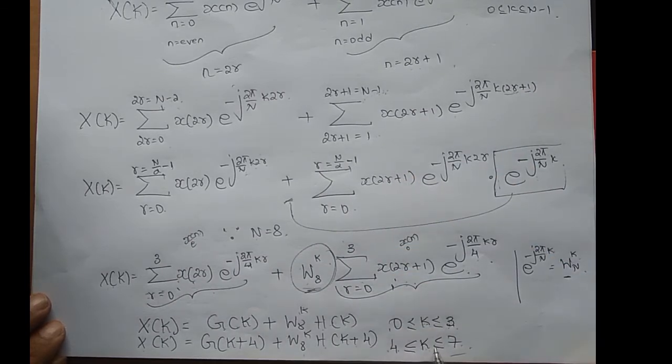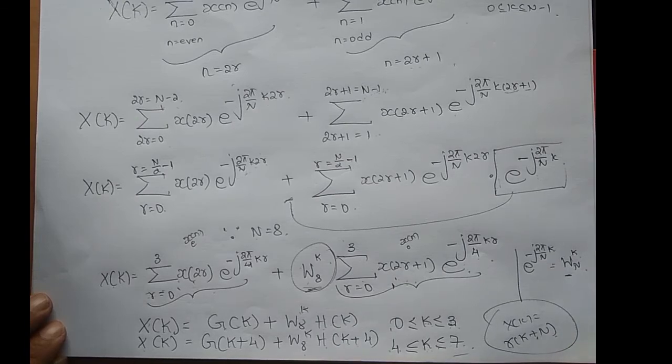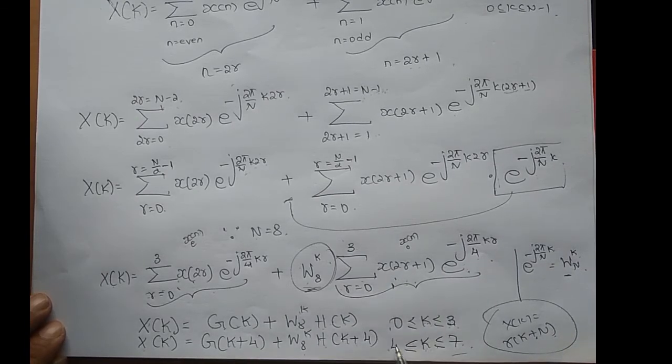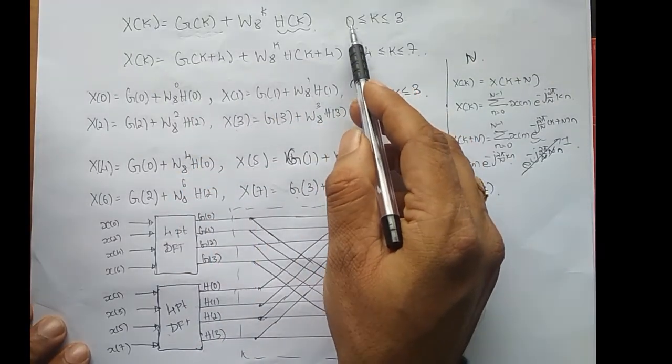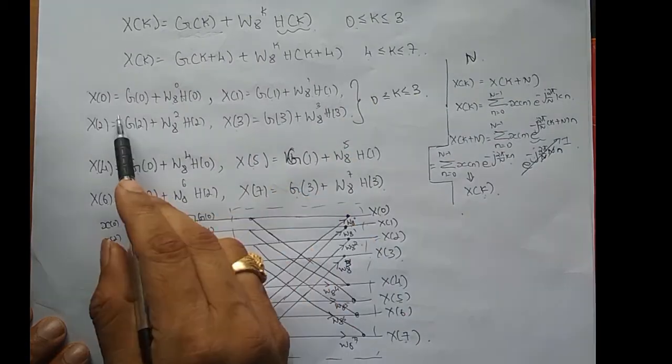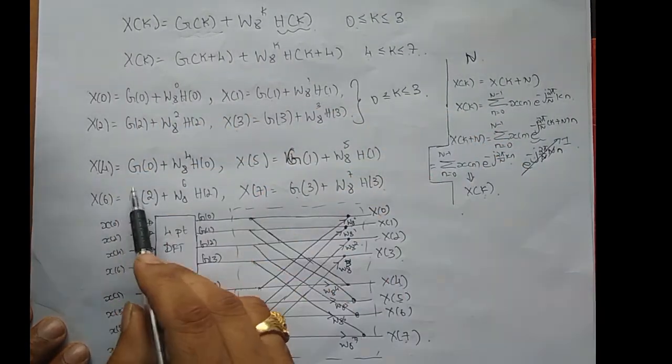So for the other 4 points, what we are doing is we are exploiting the periodicity property of the DFT, right? Which is what? X of k is equal to X of k plus N. So by exploiting this property, I can write for the other values of k, which is 4 to 7, g of k plus 4 and h of k plus 4, because the samples repeat after every fundamental period. Now I have given values for k equal to 0, 1, 2, 3. This is what I get, and I have given values for k for the second equation for 4 to 7. This is what I got.